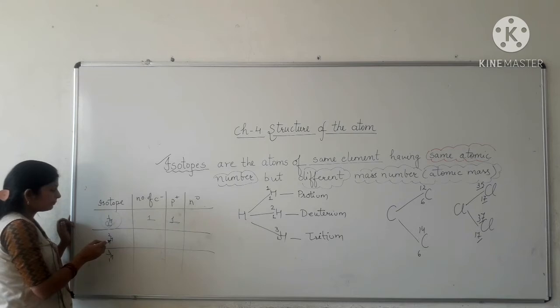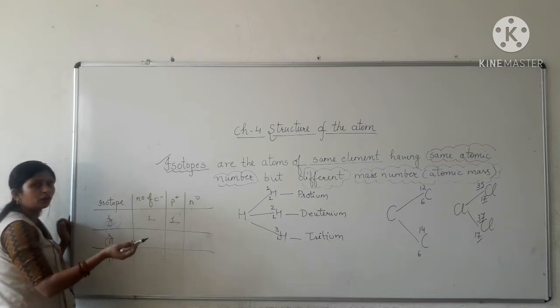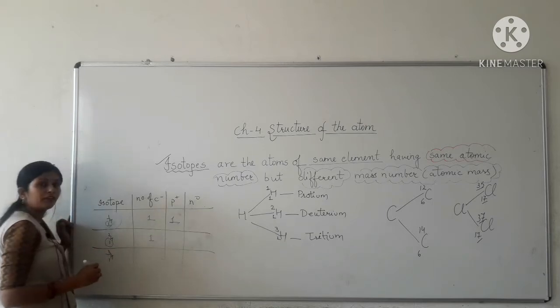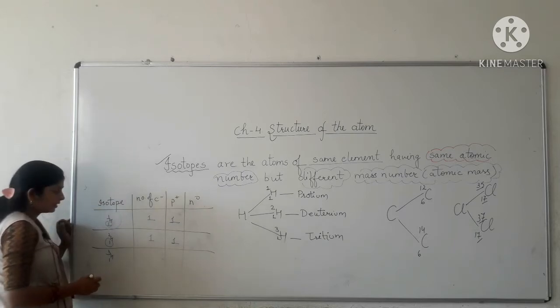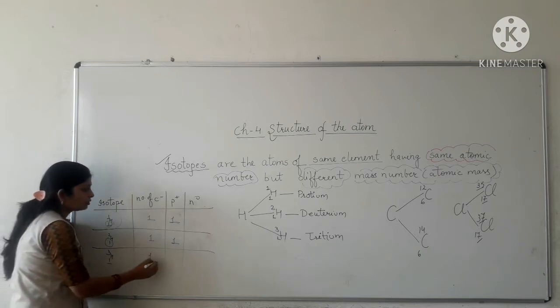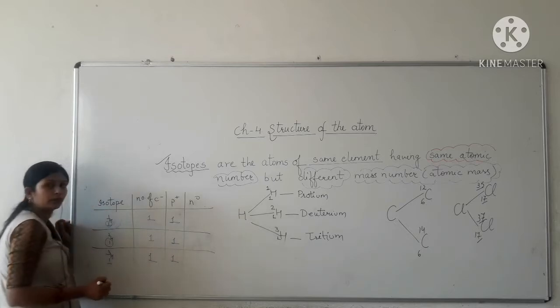In the case of deuterium, it also has the same atomic number 1. Atomic number is the number of electrons or protons, so it has 1 electron as well as 1 proton. Tritium also has the same atomic number 1, so it also has 1 electron and 1 proton.